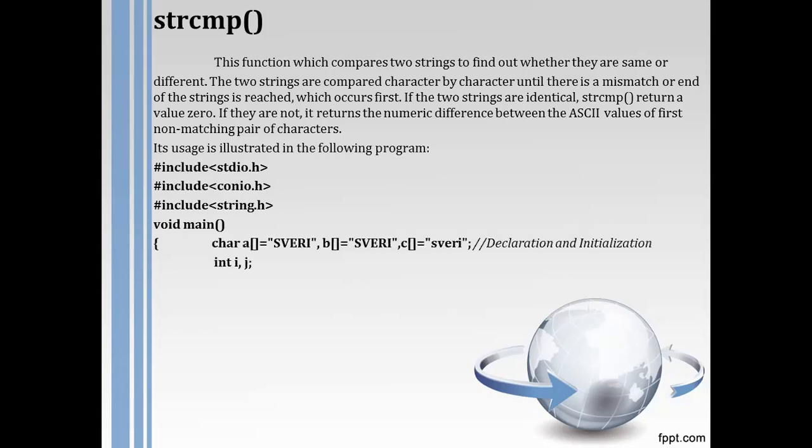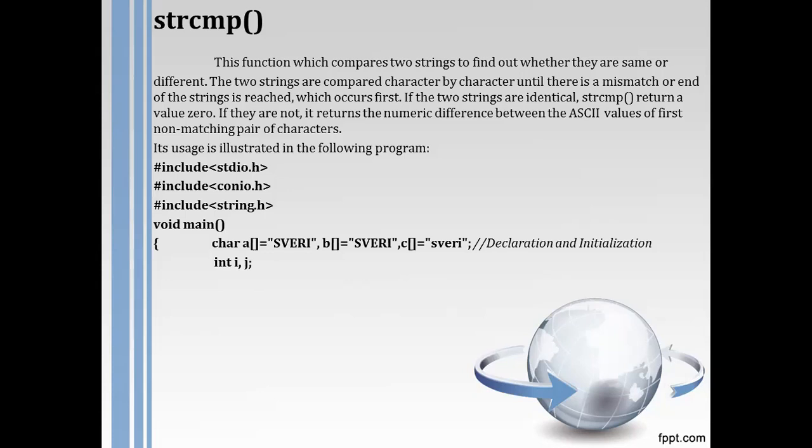Get my point? Let's see one example so that your idea about this part will be clear. Here I have considered one character array having a string, swery, in capital letters. Another character array has the same string in capital letters. And the third character array has the same letters, but in small letters. Definitely the ASCII values for capital letters and small letters are different.